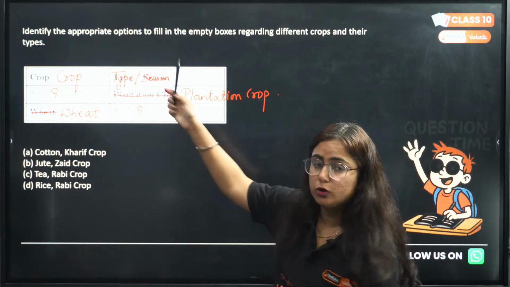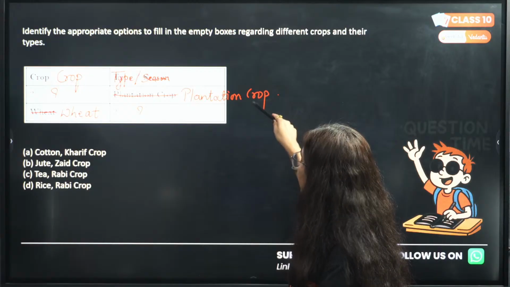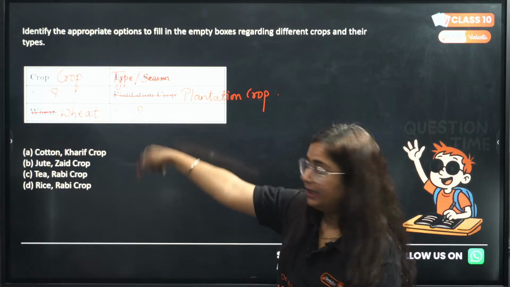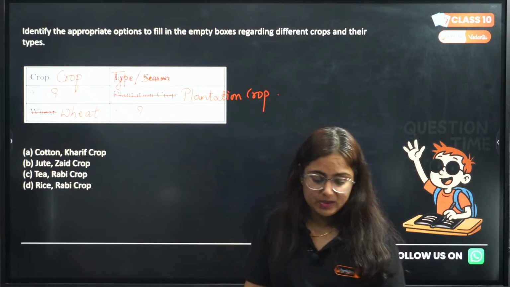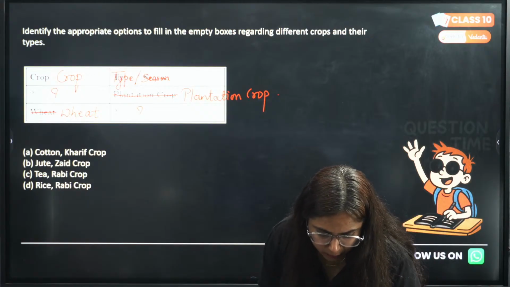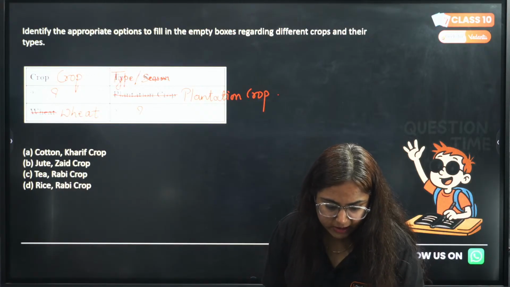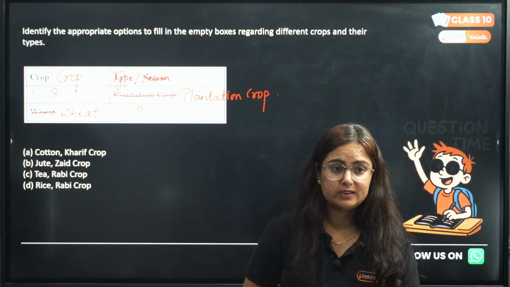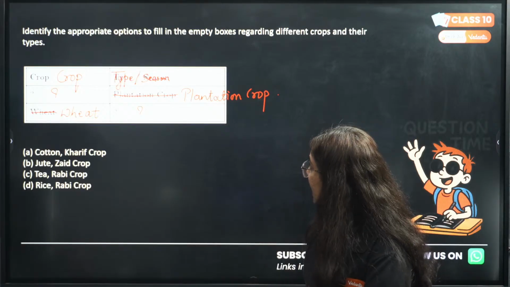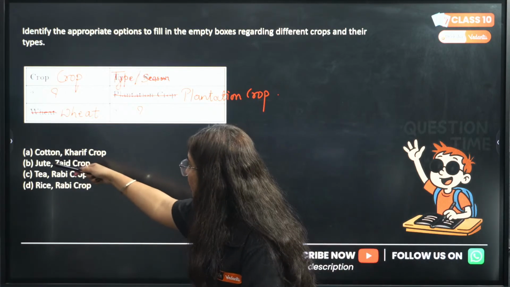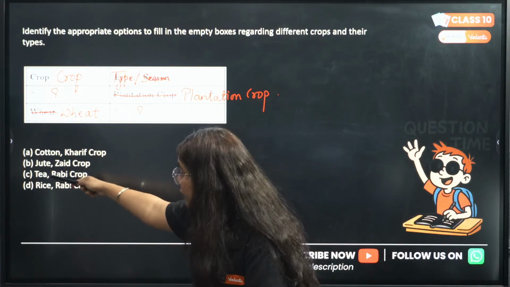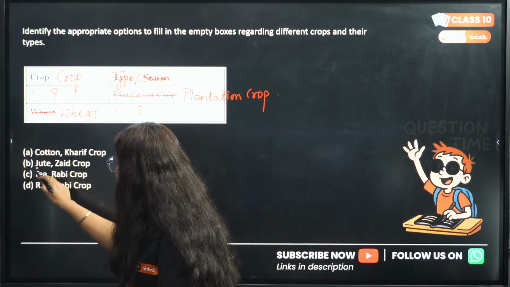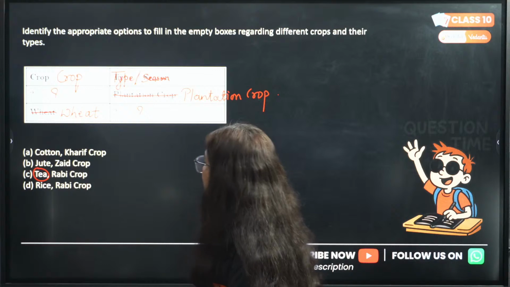So here we need to answer about crop and type of season. Here they are asking the first one, which among the following is a plantation crop, okay? Find it out. Then we have wheat. Which type of crop is wheat? I'm getting your answers. I got the answer of Komal SC. If others are facing any issue, just let me know. I'll sort that out. From the next time, for sure, I'll not add these white boxes. Even I am facing the issue. So among these: cotton, jute, tea, rice. So, bhai, tea is a plantation crop.